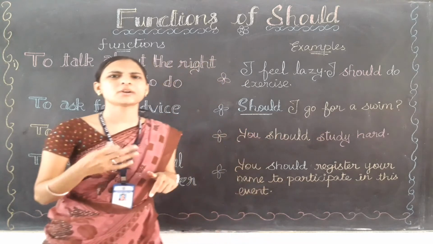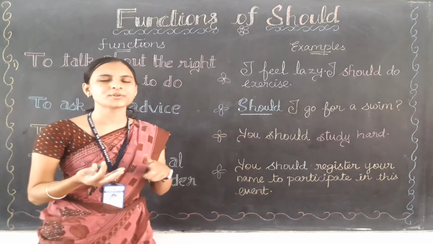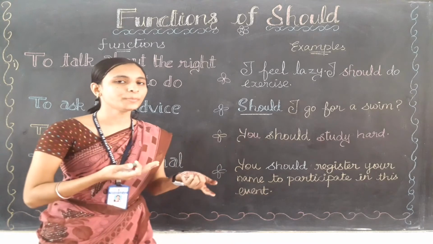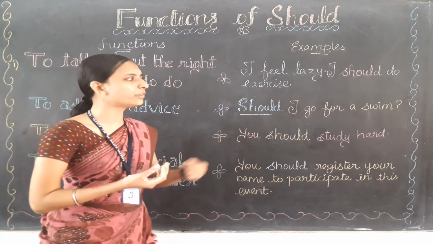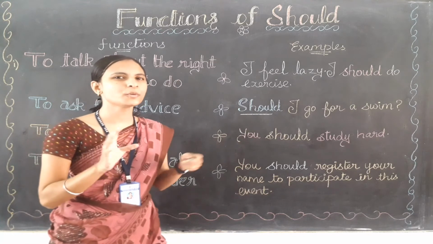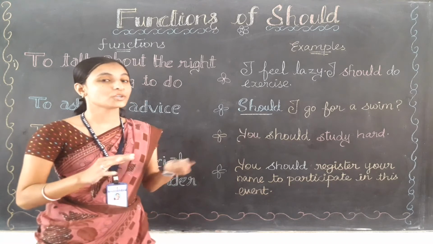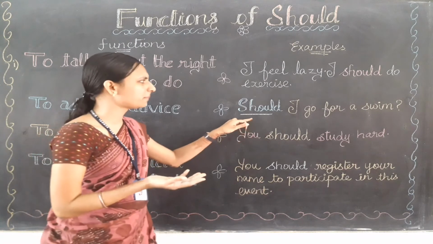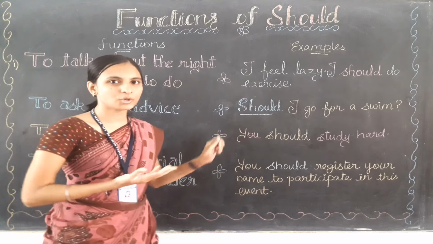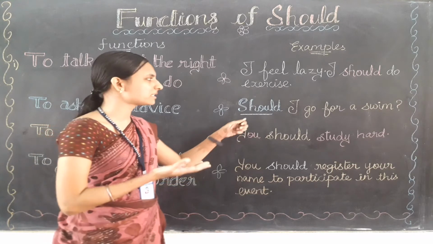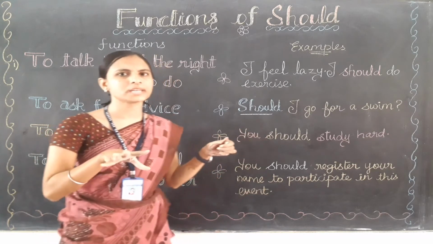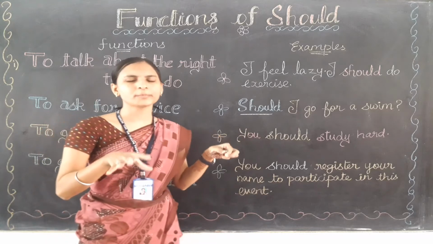It means you are asking some person's advice, you are asking for some person's opinion. Am I right? So, should I go for a swim? நான் வந்து ஸ்விம்முக்கு போலாமா? நான் ஸ்விம்முக்கு போலான்னு இருக்கிறேன். Likewise you are asking. So if you are asking for advice, in that place we can use should also. And in other words we can say you are just asking as a compulsion only. நான் வந்து ஸ்விம்முக்கு போலாமா? கண்டிப்பா போகணுமா?